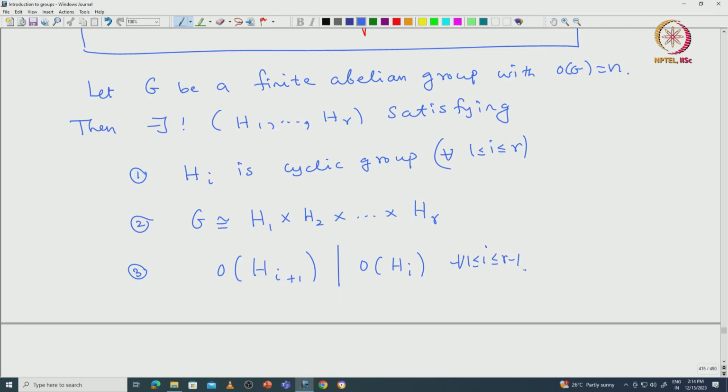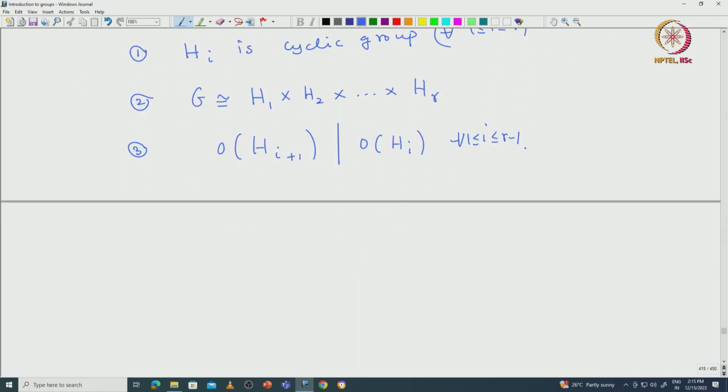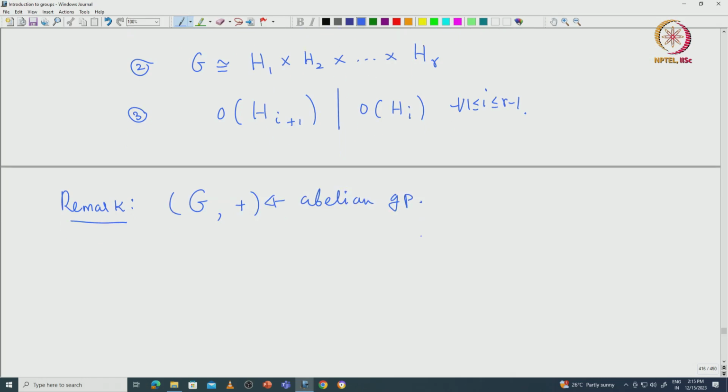Okay. Now since we are going to work with finite abelian groups, one can write everything using the additive notation, there is no issue. So here is a remark. Some books use additive notation for G. So G with plus is used for an abelian group, and in particular the direct product of abelian groups is written as a direct sum of groups.